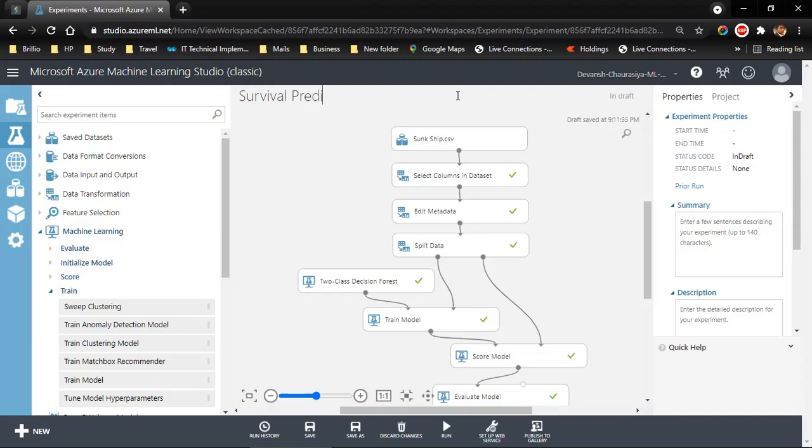Survival two-class model. We can name it like this.